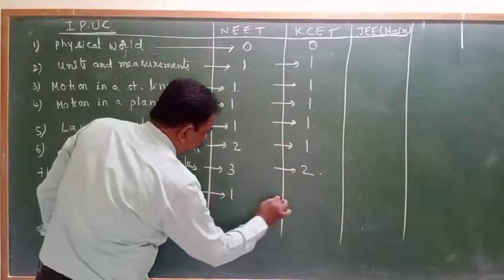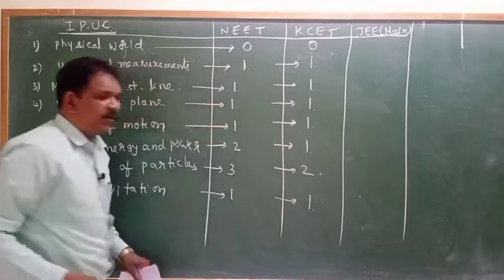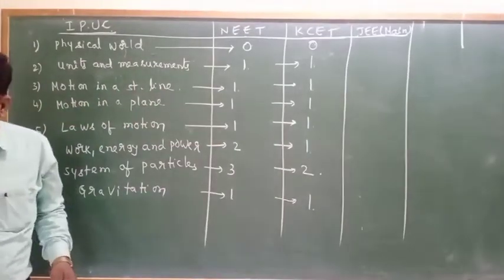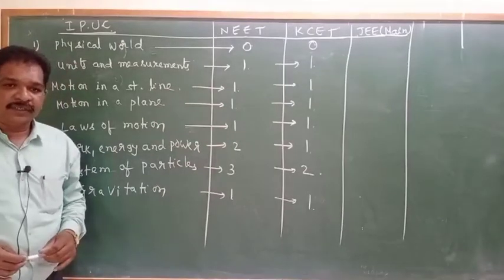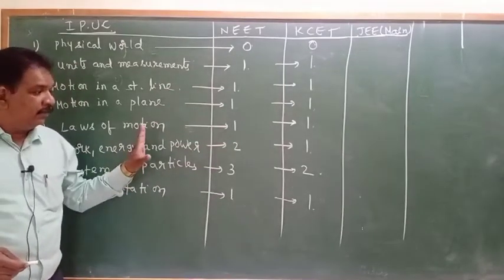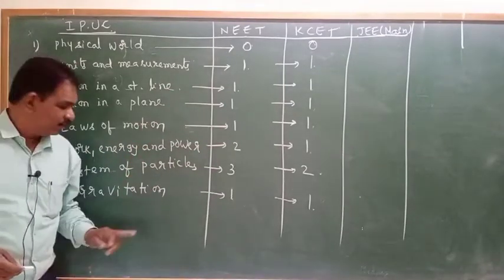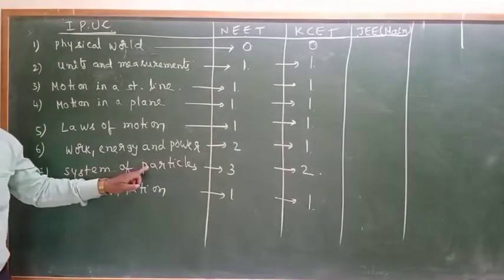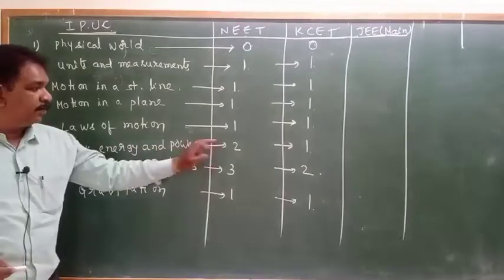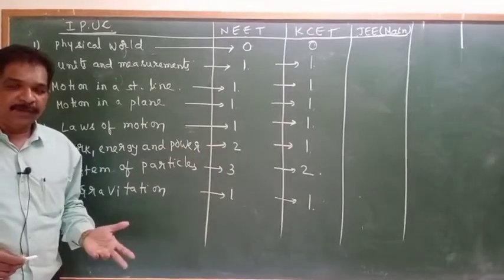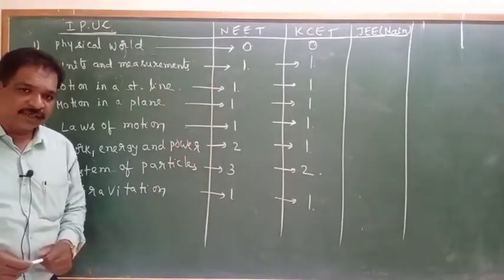Gravitation, it will be one. So just by observing this, what can you say are the important topics? System of particles will be an important topic. Work, energy and power will be an important topic. Like that you can easily understand.